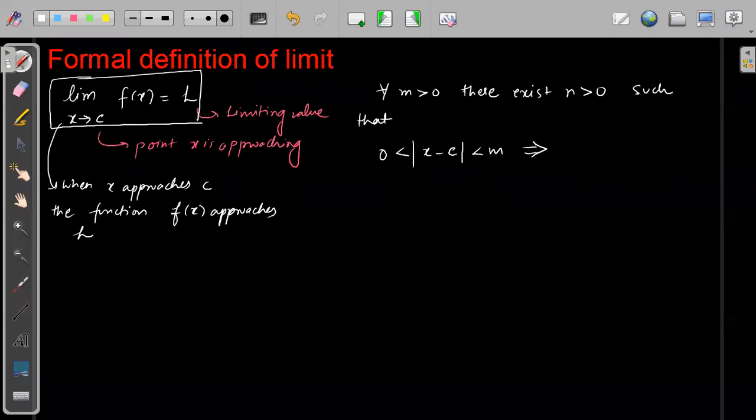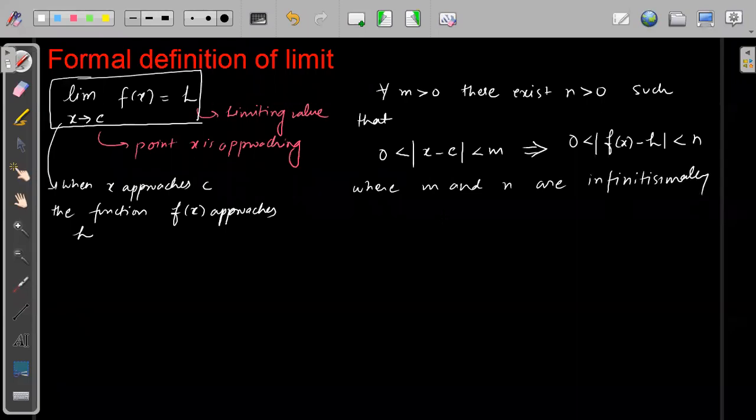This implies that modulus of f of x minus L is greater than 0 and less than n, where m and n are infinitesimally small. First you write this definition once, then I will explain.